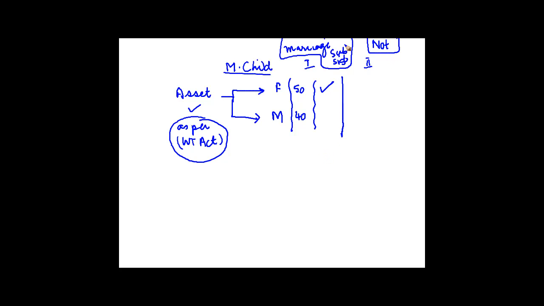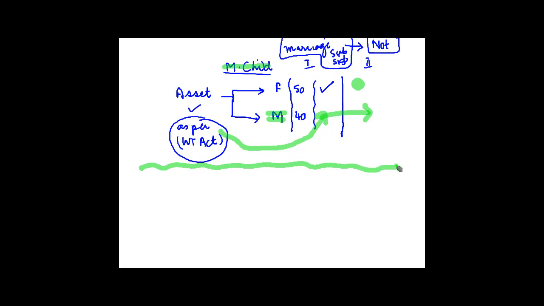If the marriage does not subsist, then whosoever is maintaining this minor child, so if the minor child is living with the mother, then the value of these assets will be added in the hands of the mother. Okay, if it's the father, it is included in the hands of the father. So that's the way it works.